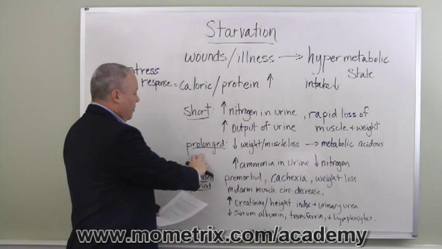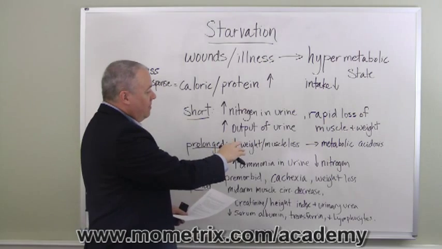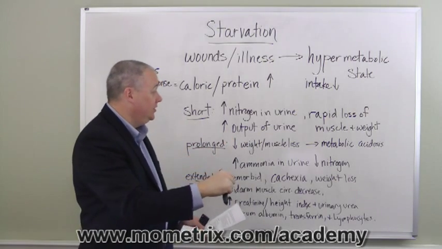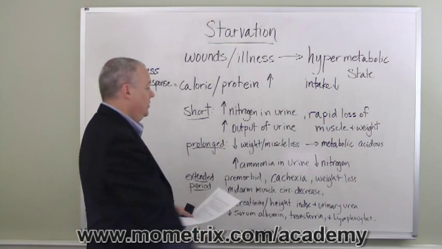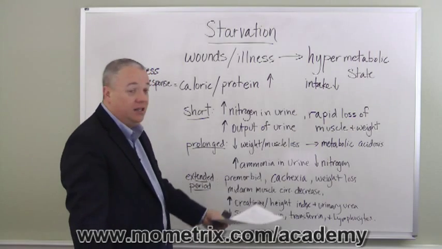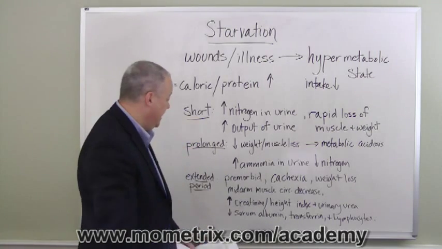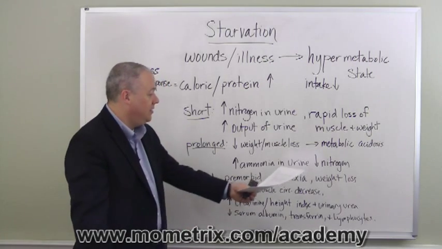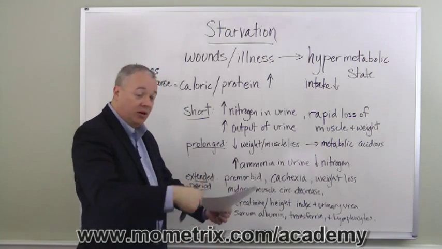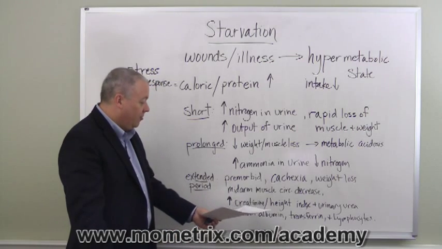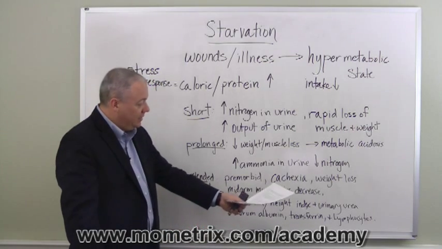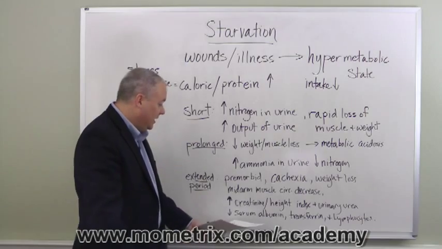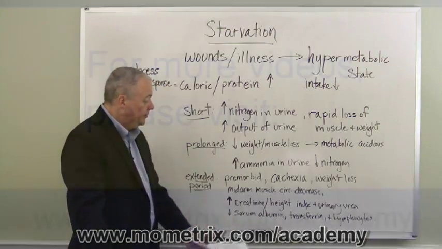If it's not dealt with over a prolonged period, the muscle and weight loss decreases at this stage, but metabolic acidosis kicks in and the ammonia in the urine goes up while the nitrogen goes down. And then over the extended period, premorbidity sets in, with cachexia, weight loss, and decreased mid-arm muscle circumference. The creatinine height index goes up, as does the urinary urea, while the serum albumin, transferrin,